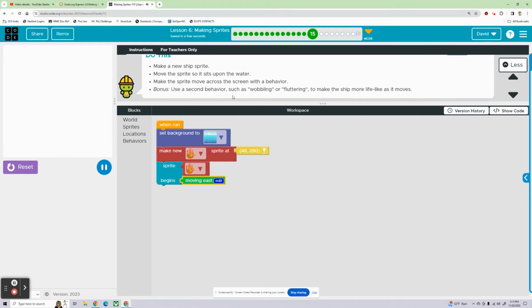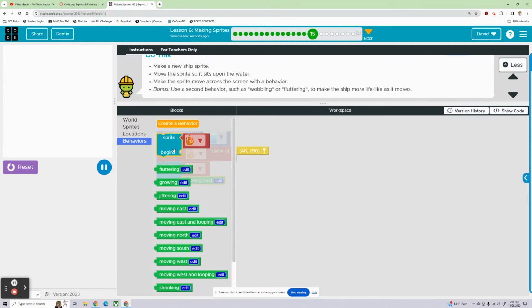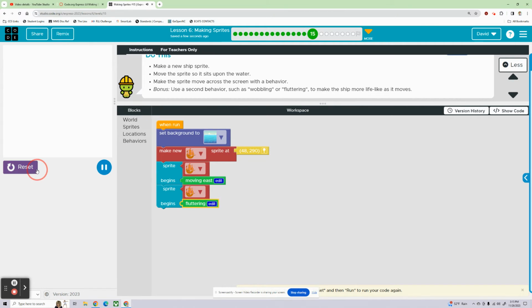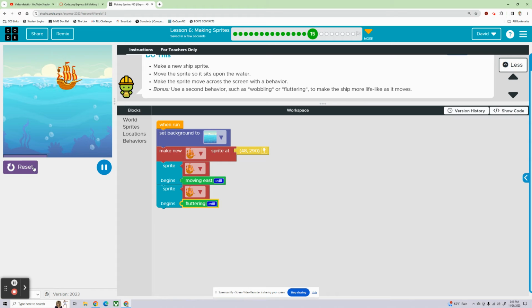Keep playing. So the bonus: use a second behavior such as wobbling or fluttering to make the ship seem more lifelike as it moves. So behaviors, let's make it flutter. Let's see what that looks like. Oh yeah, that's great. I like that.